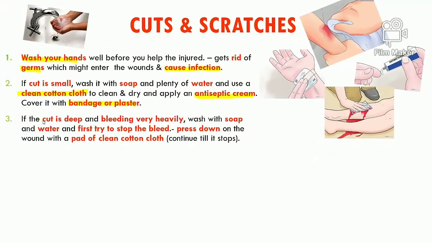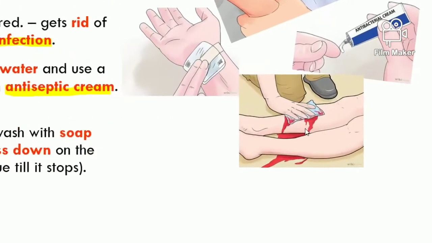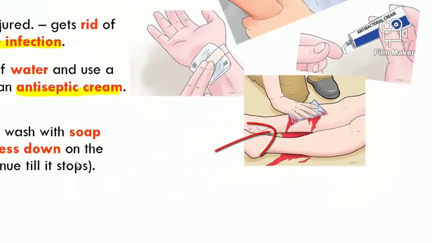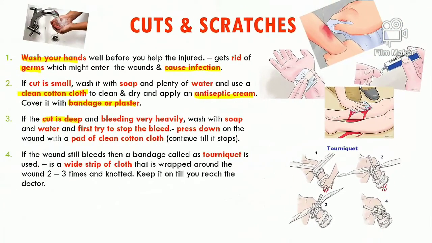But if the cut is pretty deep and it's bleeding continuously, first wash it off with soap and water and then try to stop the bleeding. So as you can see here, you can stop the bleeding by pressing down on the wound with a clean pad of cotton cloth. So this person's holding a cotton cloth and they're pressing down on the wound till it stops. Now if the wound still continues to bleed, they use something called a tourniquet.